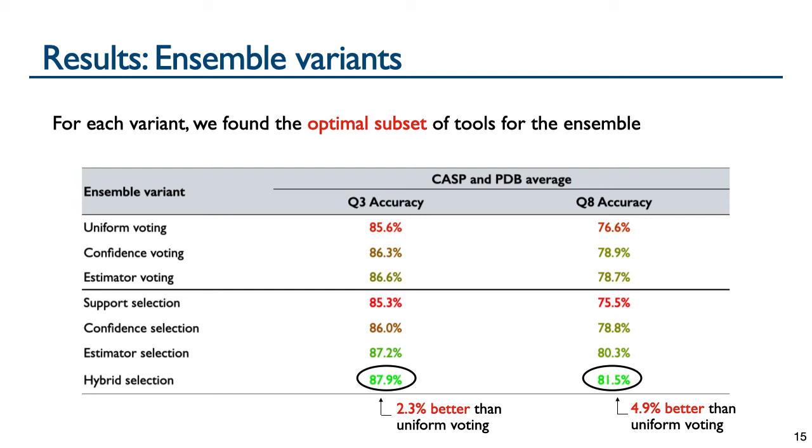Among other variants, estimator selection is the second best and is especially close in Q3 accuracy, where it gets within 1% of the hybrid selection.